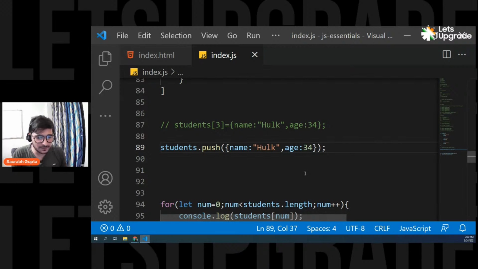Okay. What is push for? Biswajit, simple. Push is simply an array function that helps you to push a new element in the array. In this case, we are pushing an object. Push function is simply used to push an element inside the array at the last index. So if I have 3 elements, that means 2 is the last index. It will be pushed as the third element, that means on the third index. Simple. So at the end of the array, it will be pushed. So push is a function that helps you to add an element in the array.